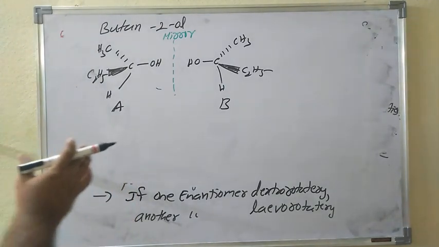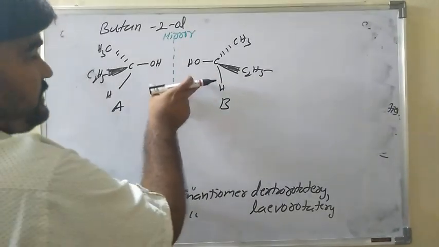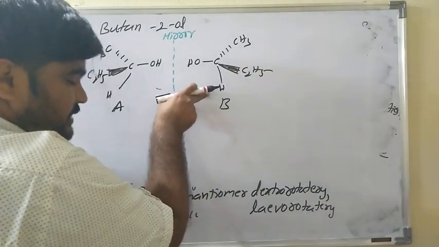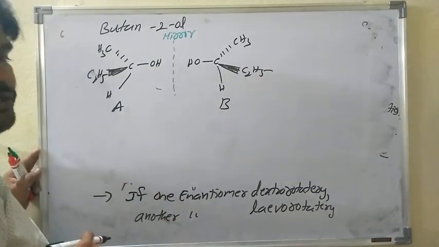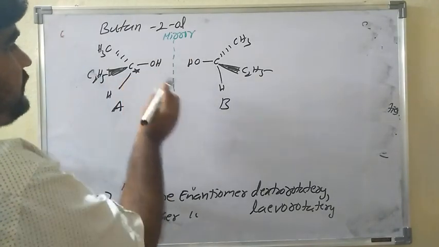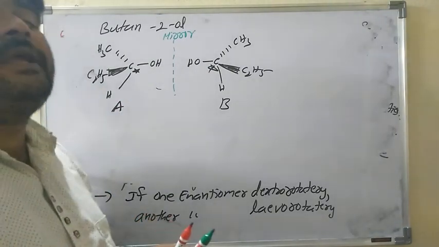This is one stereoisomer and this is another stereoisomer. These stereoisomers are non-superimposable mirror images, so they are called enantiomers. It has a chiral carbon only, no? Compulsorily, one chiral carbon should be present.